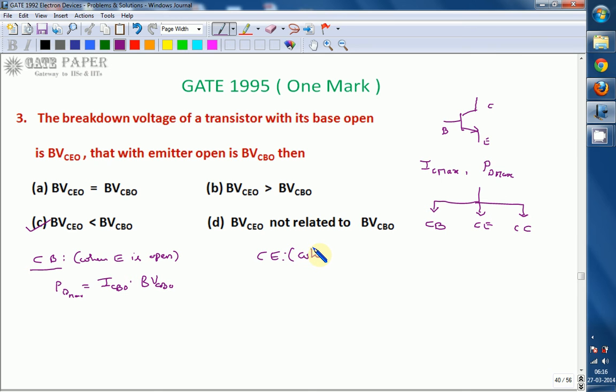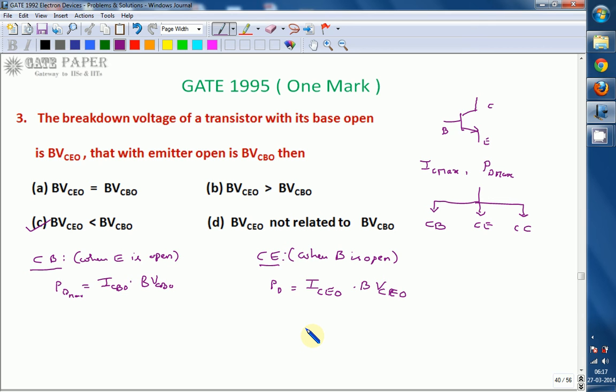Here we are not applying any voltage or current at the base. So PD maximum is defined by the reverse saturation current flowing from collector to emitter, ICEO, and the breakdown voltage at maximum power dissipation, BVCEO. That is BVCEO into ICEO.